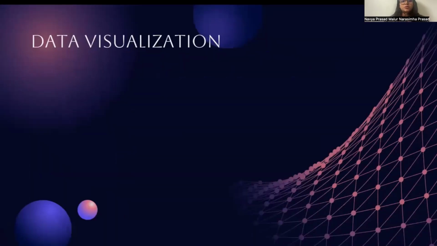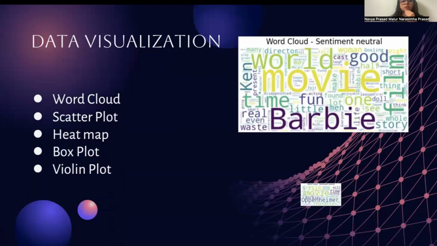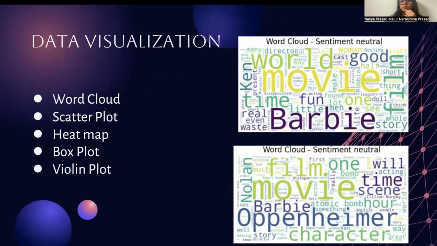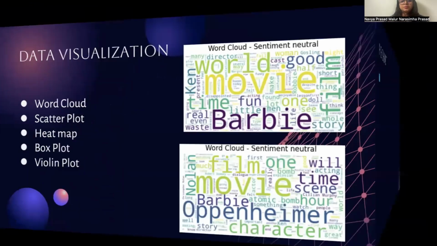Coming to data visualization. So in data visualization, this is the word cloud. Word cloud basically gives the most commonly used words in different sentiment categories. Here we have this for the sentiment neutral. For the movie Barbie, we have some words like good, woman, Barbie. And for the movie Oppenheimer, we have time, scene, etc.